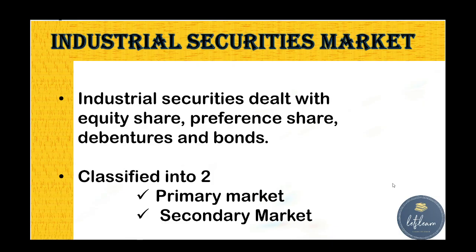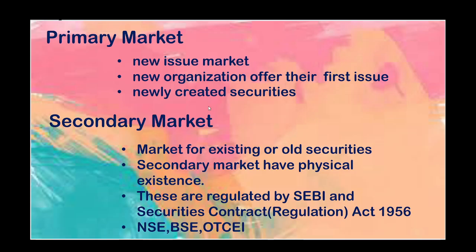First one is the industrial securities market. The industrial securities market deals with equity shares, preference shares, debentures and bonds. As we all know, the industrial securities market is divided into two: primary market and secondary market. Here, the primary market is also known as the new issue market.